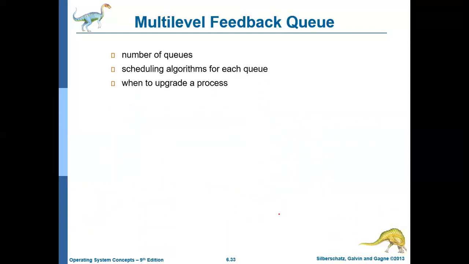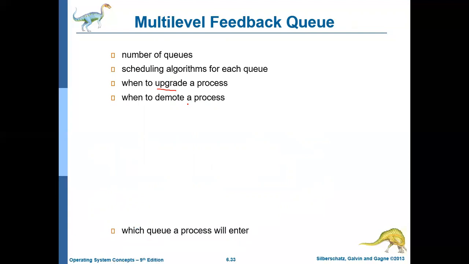And it also depends on when a process will be moved from lower priority to higher priority, which is called upgrading. This is basically aging. The process will be moved from lower priority to higher priority if it stays in the lower priority for a longer period of time. Similarly, there is when a process will be demoted to lower priority, which is what we have discussed. If a process takes more than 8 milliseconds, it will be moved to Q1. If the process takes more than 24 milliseconds, it will be moved to Q2.